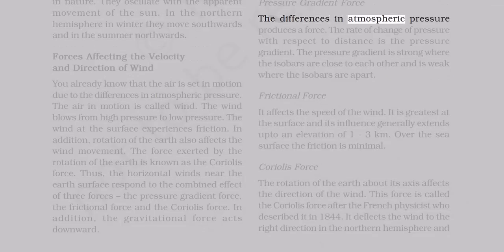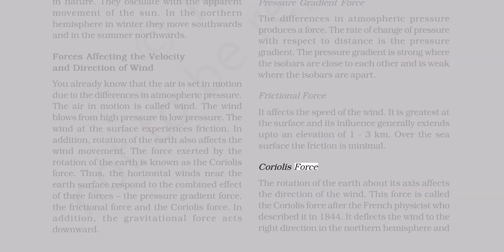Pressure gradient force. The differences in atmospheric pressure produces a force. The rate of change of pressure with respect to distance is the pressure gradient. The pressure gradient is strong where the isobars are close to each other and is weak where the isobars are apart. Frictional force. It affects the speed of the wind. It is greatest at the surface, and its influence generally extends up to an elevation of 1 to 3 kilometers. Over the sea surface, the friction is minimal.